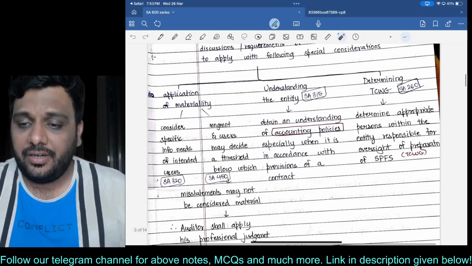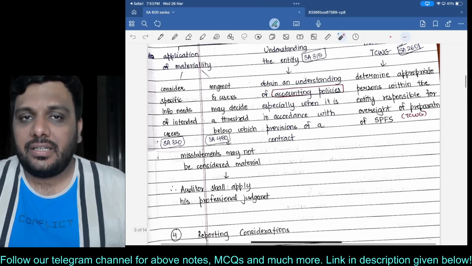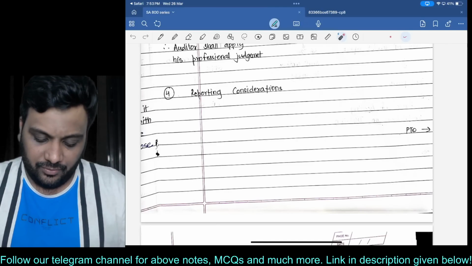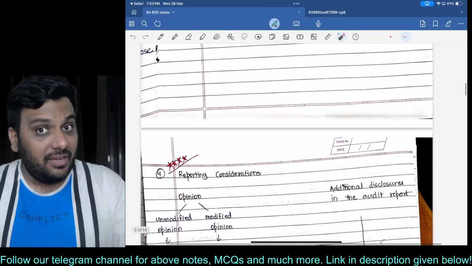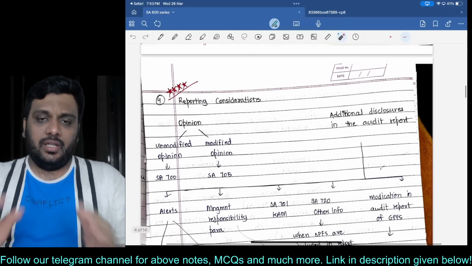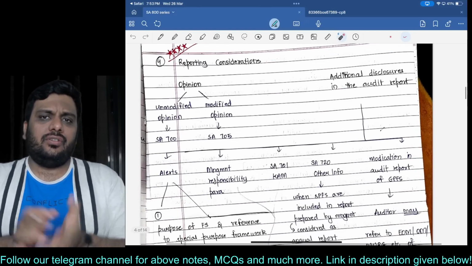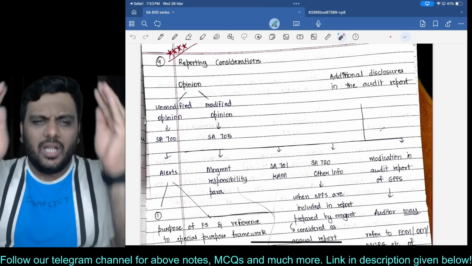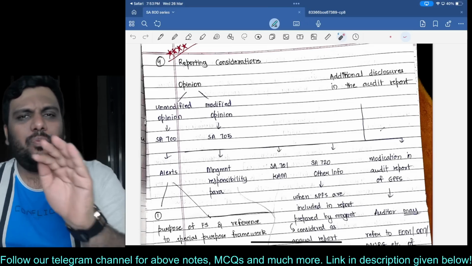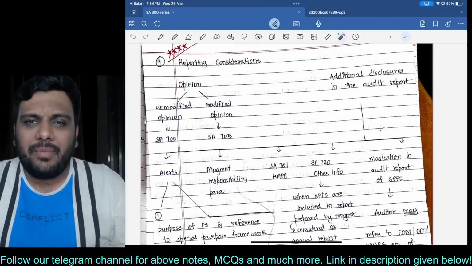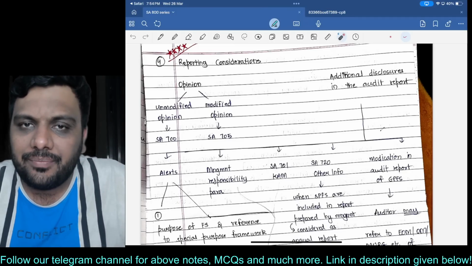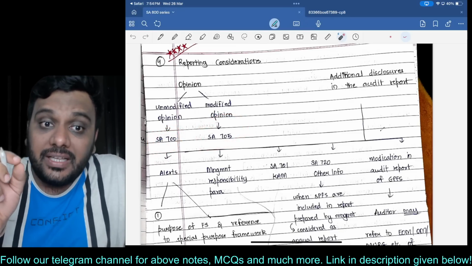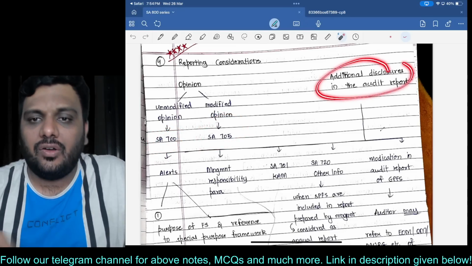Last point for SA 800, that is the reporting considerations. Which considerations? Reporting considerations. The most important point when it comes to reporting, listen to me very carefully. When you are conducting an audit of special purpose financial statements, unmodified opinion, modified opinion, audit report format, everything will remain the same. SA 700 and 705 will continue to apply. However, there are some additional disclosures to be given in the audit report.